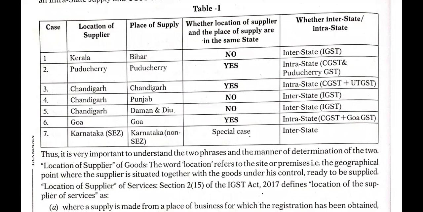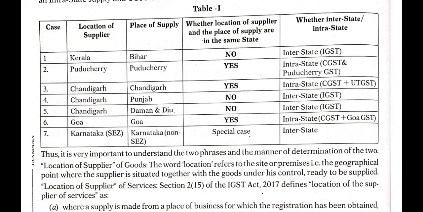Pondicherry and Pondicherry, both are Pondicherry, right? The place of supply is also Pondicherry, and the location is also Pondicherry. So do they belong to the same state or union territory? Yes. In that case, it is intrastate, that is CGST and Pondicherry GST. GST of Pondicherry is applicable, as they have their own state legislature.